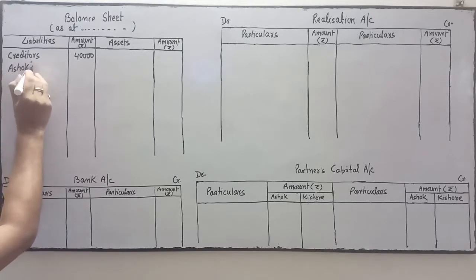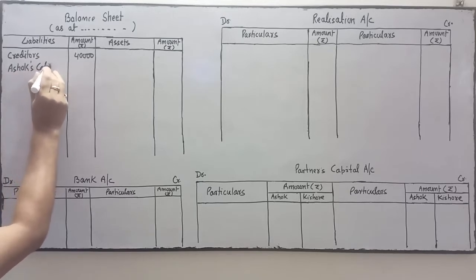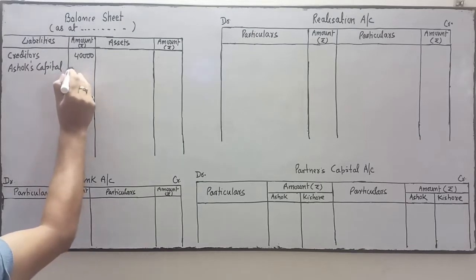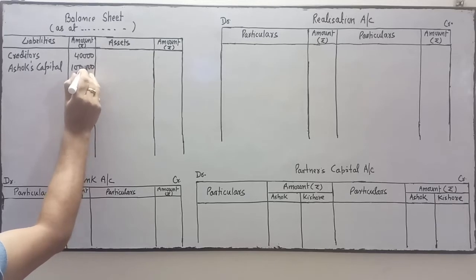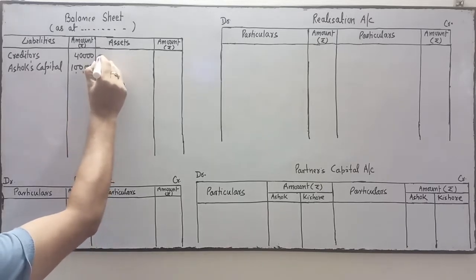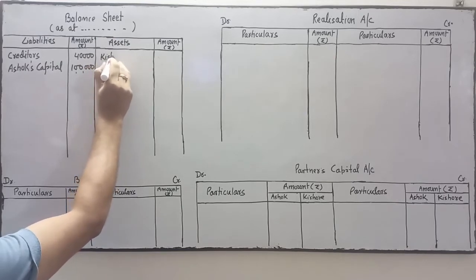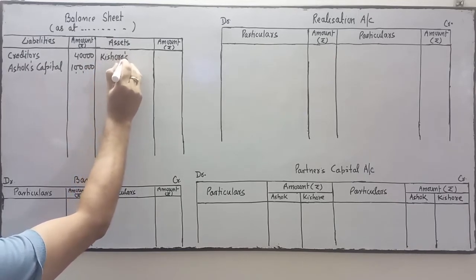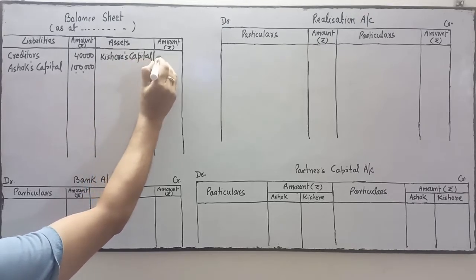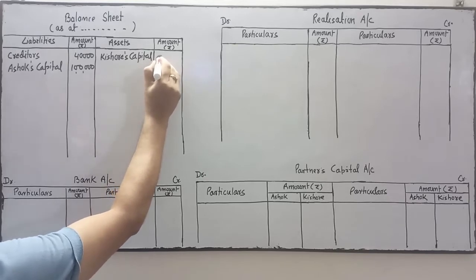Ashok's capital: it has not been mentioned whether it's debit or credit, which means it's a credit. If the capital is not mentioned as debit or credit, then it means it's a credit. Thereafter, Kishore's capital has a debit balance, so we have to write it on the asset side, 10,000.